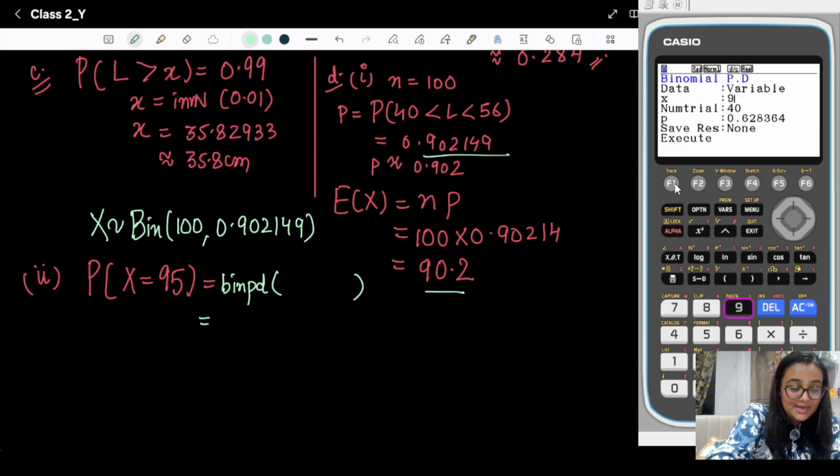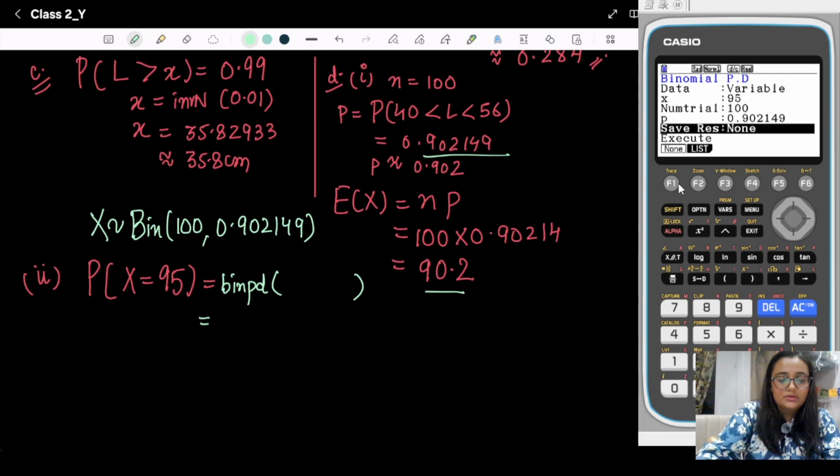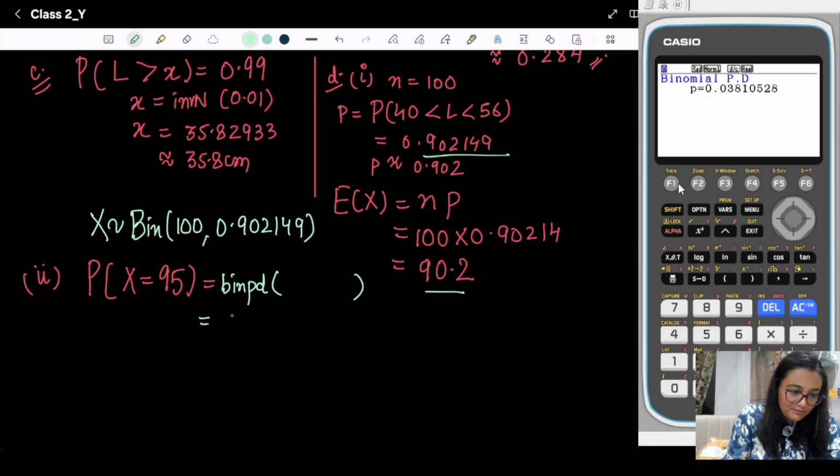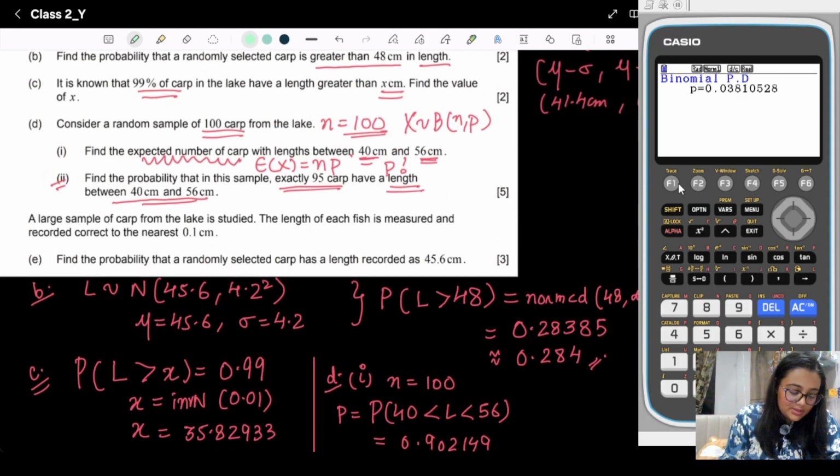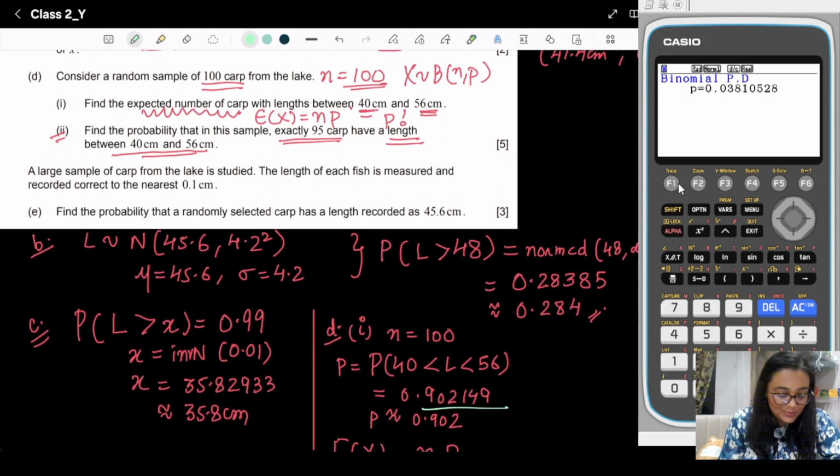So x is 95, number of trials is 100, and P is 0.902149. Now execute. When we execute, we get the value 0.038105, which is approximately 0.0381.